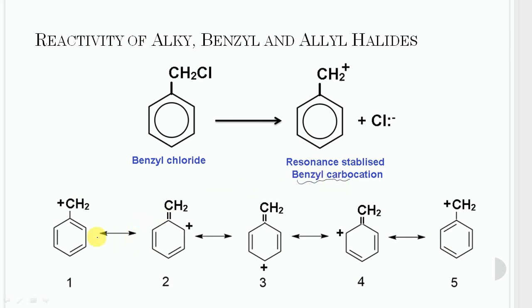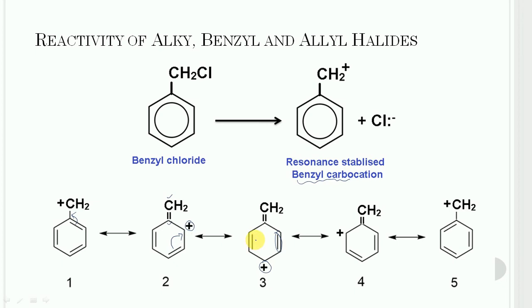Now this pi bond will shift toward this side. So this carbon and carbon of the ring acquire double bond character and positive charge comes on the ring carbon. So structure number 2 will get formed. Now this pi bond shifts toward this side. A fresh pi bond will appear between these two carbons with the formation of positive charge on this carbon.